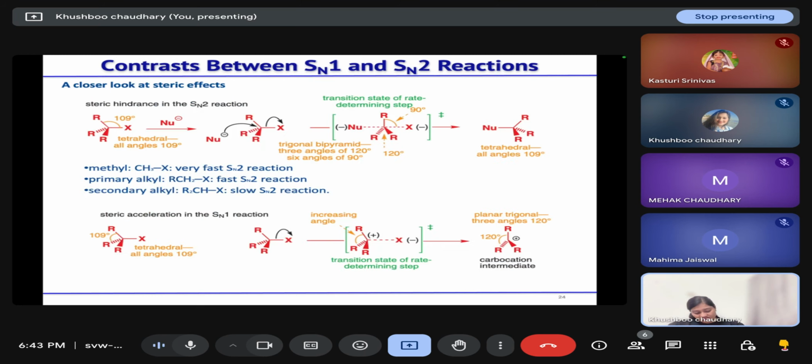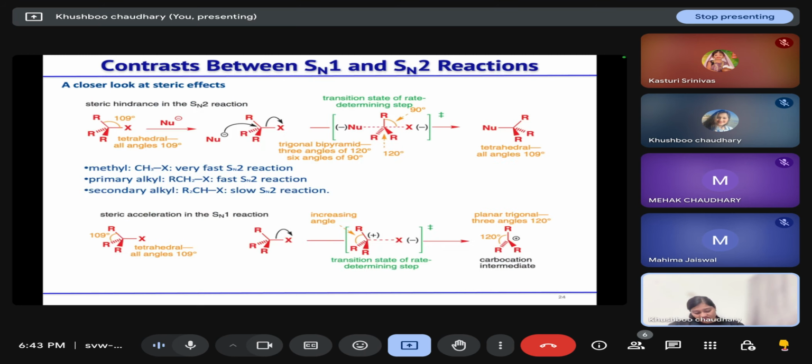If we have a carbon attached to the leaving group adjacent to which a lone pair is present, in that case only SN1 reaction is possible. SN2 is not possible. But if you have a carbon attached to the leaving group adjacent to which a carbonyl is present, in that case SN2 is fast, and the rate of reaction is very fast.